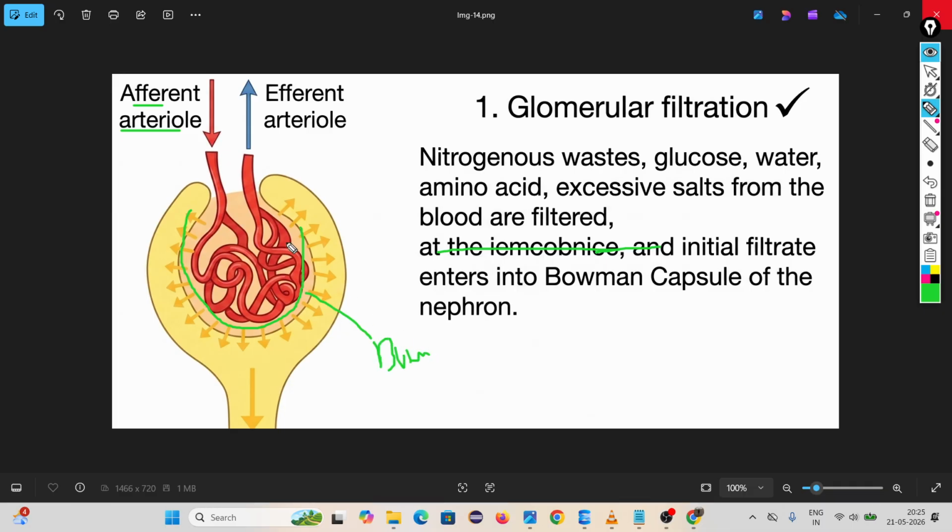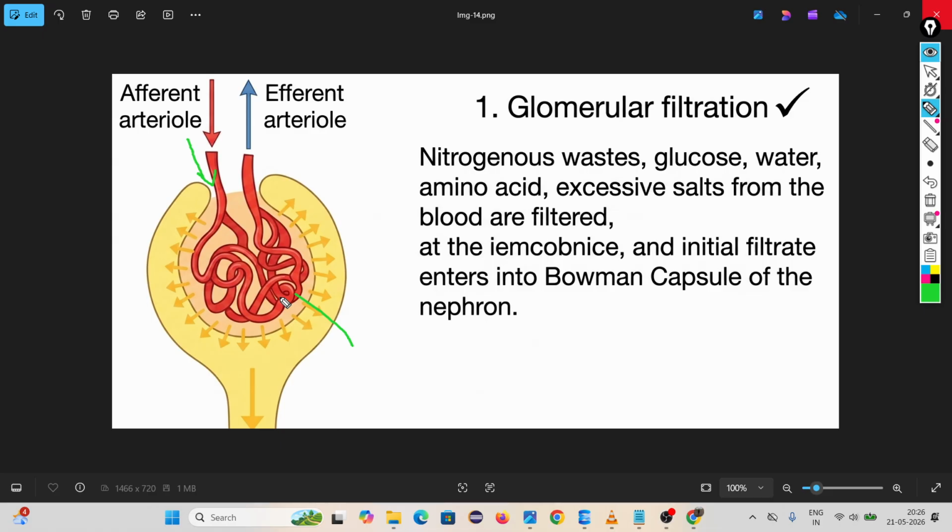Inside Bowman's capsule, the nitrogenous waste, glucose, water, amino acid and excessive salt are separated from blood. Then blood again returns back through the efferent arterioles. Look, through the efferent arteriole the blood is leaving, but through this vessel blood is coming inside the glomerulus.